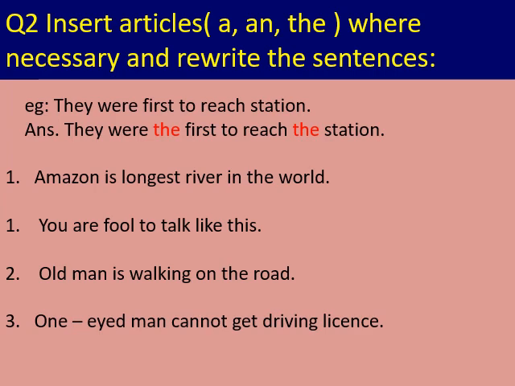We are specific about the destination we are going to, that is the station. So you have to insert article the in these two places, and wherever you are supposed to insert, you have to do it properly and rewrite those sentences. Is it clear? As given in the example, you are supposed to write it in the same manner in your notebook.